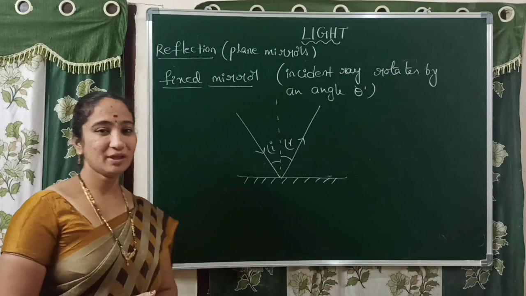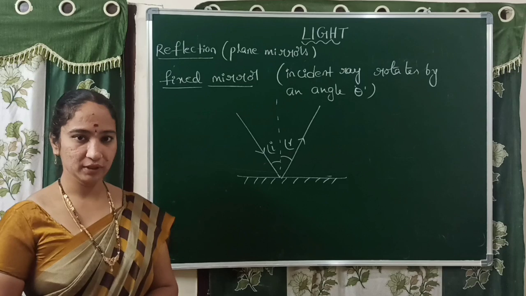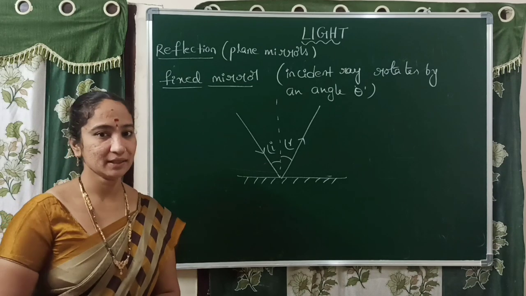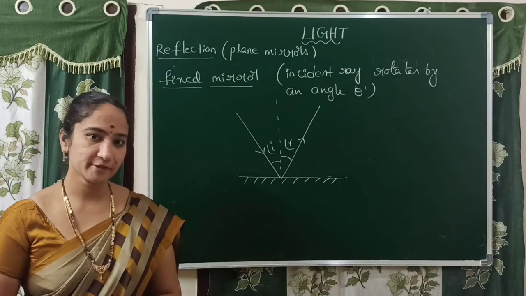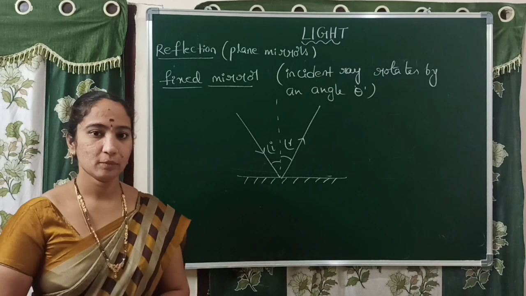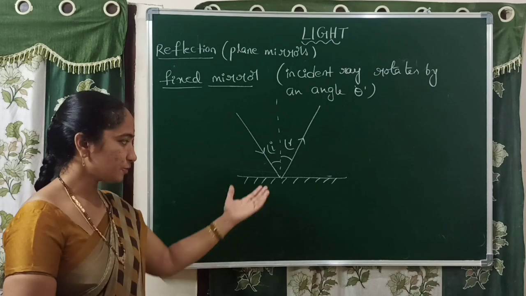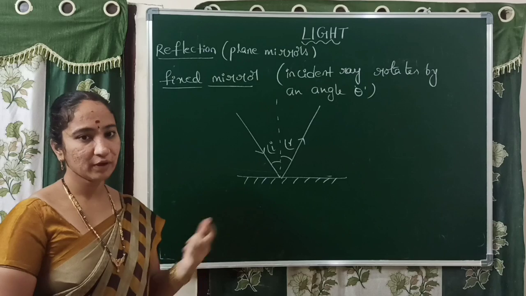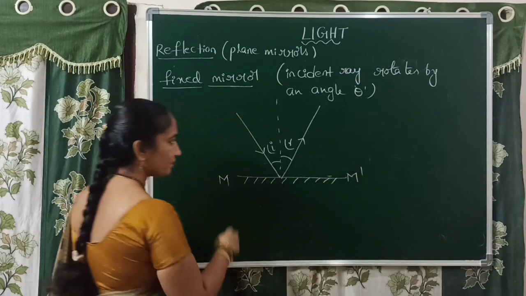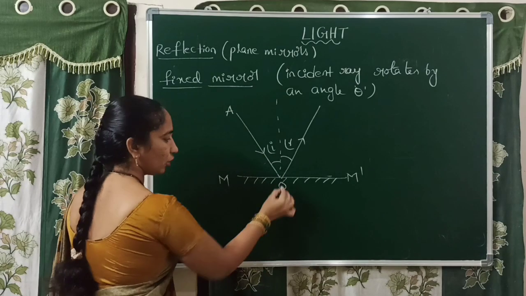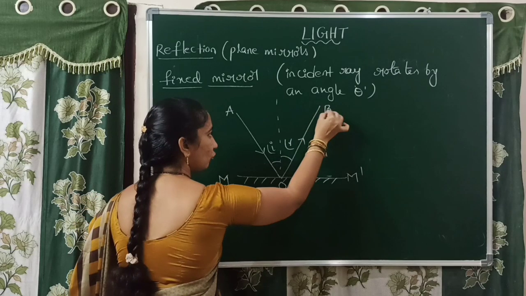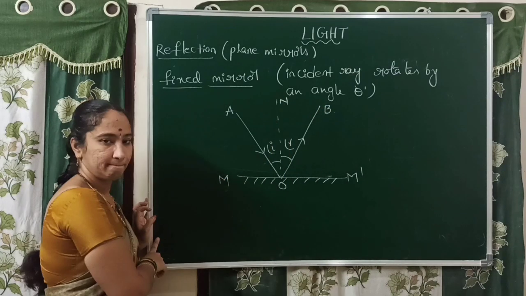Right. Coming to the next case, rotation of the incident ray only. In the before case, what did you learn? The mirror is rotated by an angle theta, with no change in the position of the incident ray. But now we have to change the position of the incident ray, with no change in the position of the mirror. Observe the diagram carefully. Here also I took one mirror. So here AO is the incident ray falling on the mirror at point O. From point O it is reflected in the path OB, and ON is the normal.